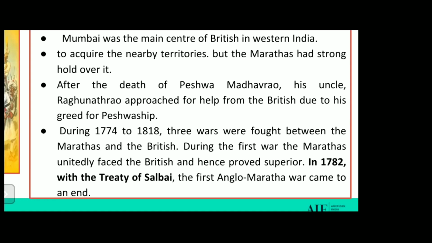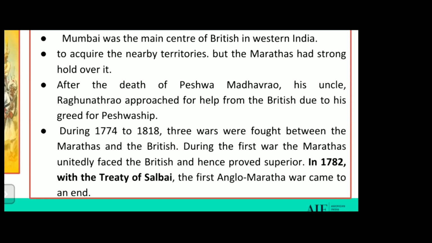During the first war, the Marathas unitedly faced the British and hence proved superior. Now, we can see here, during 1774 to 1818, there were three wars fought between Marathas and the British. But during this period, Marathas proved to be superior. So, Marathas defeated Britishers. It was not possible for Britishers to win the fight. So, here Marathas were superior.